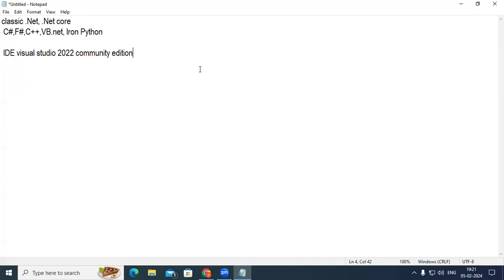Along with this, you have to have SQL Server. You need to install SQL Server, the latest Developer Edition. I think 2019 is sufficient.